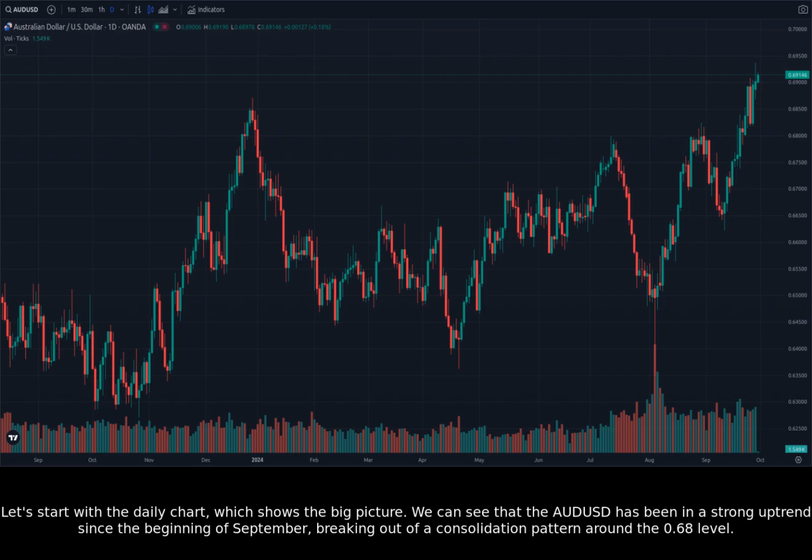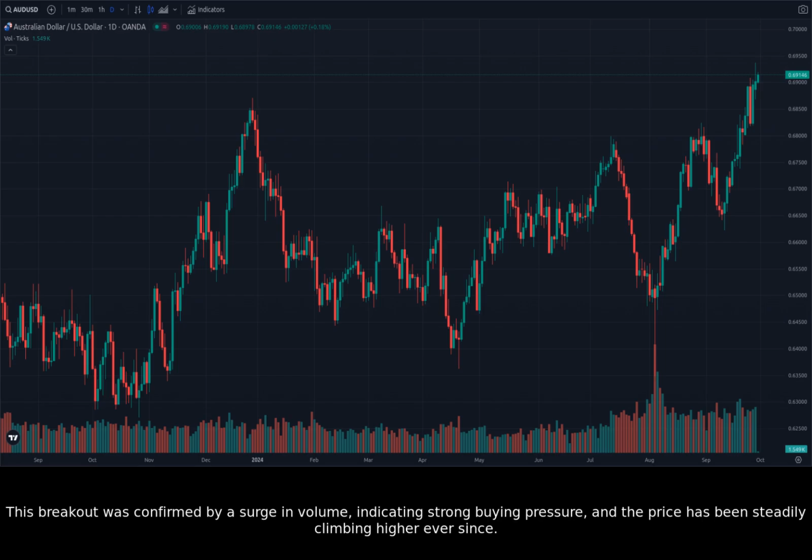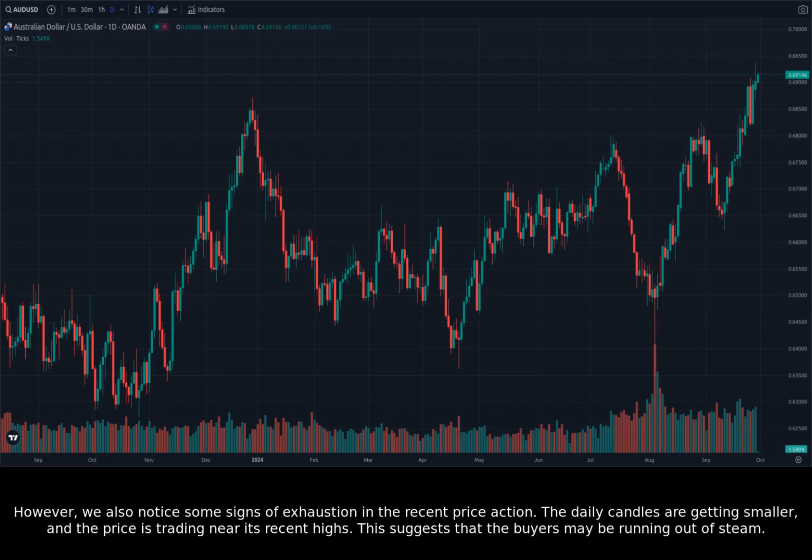We can see that the AUDUSD has been in a strong uptrend since the beginning of September, breaking out of a consolidation pattern around the 0.68 level. This breakout was confirmed by a surge in volume, indicating strong buying pressure, and the price has been steadily climbing higher ever since. However, we also notice some signs of exhaustion in the recent price action. The daily candles are getting smaller, and the price is trading near its recent highs. This suggests that the buyers may be running out of steam.